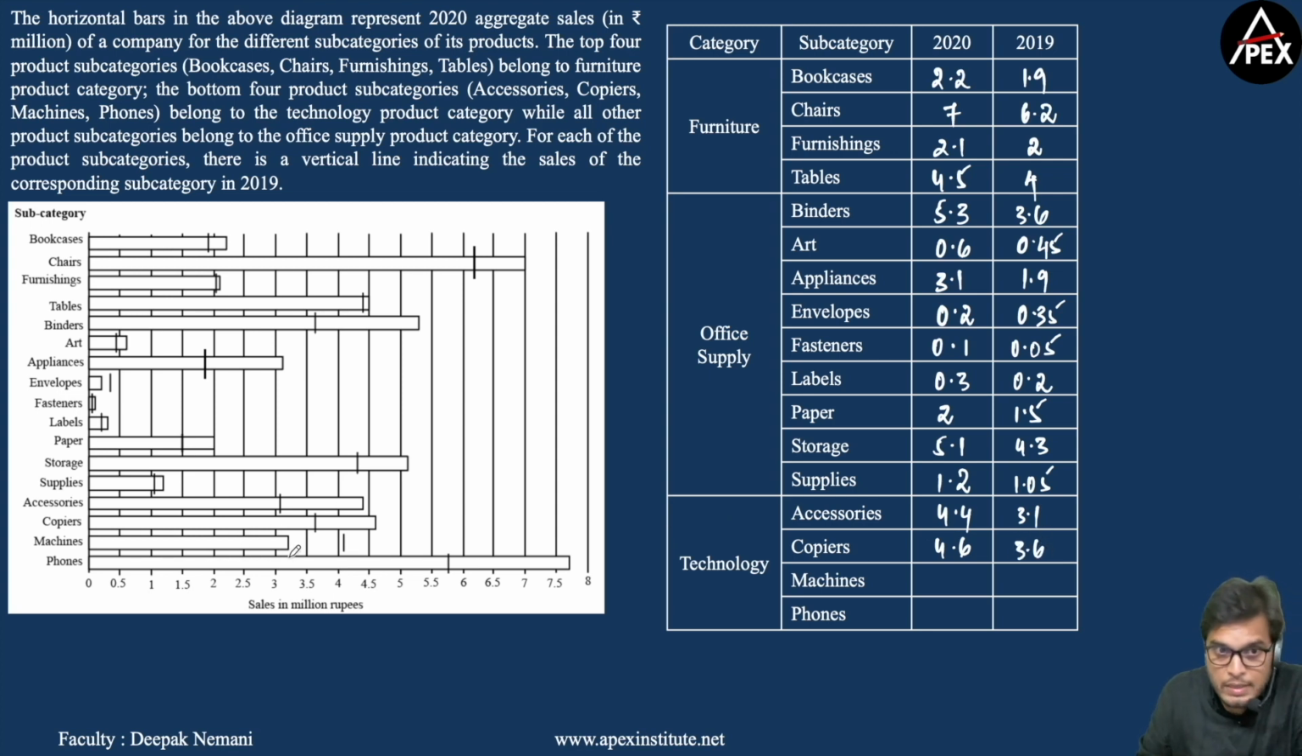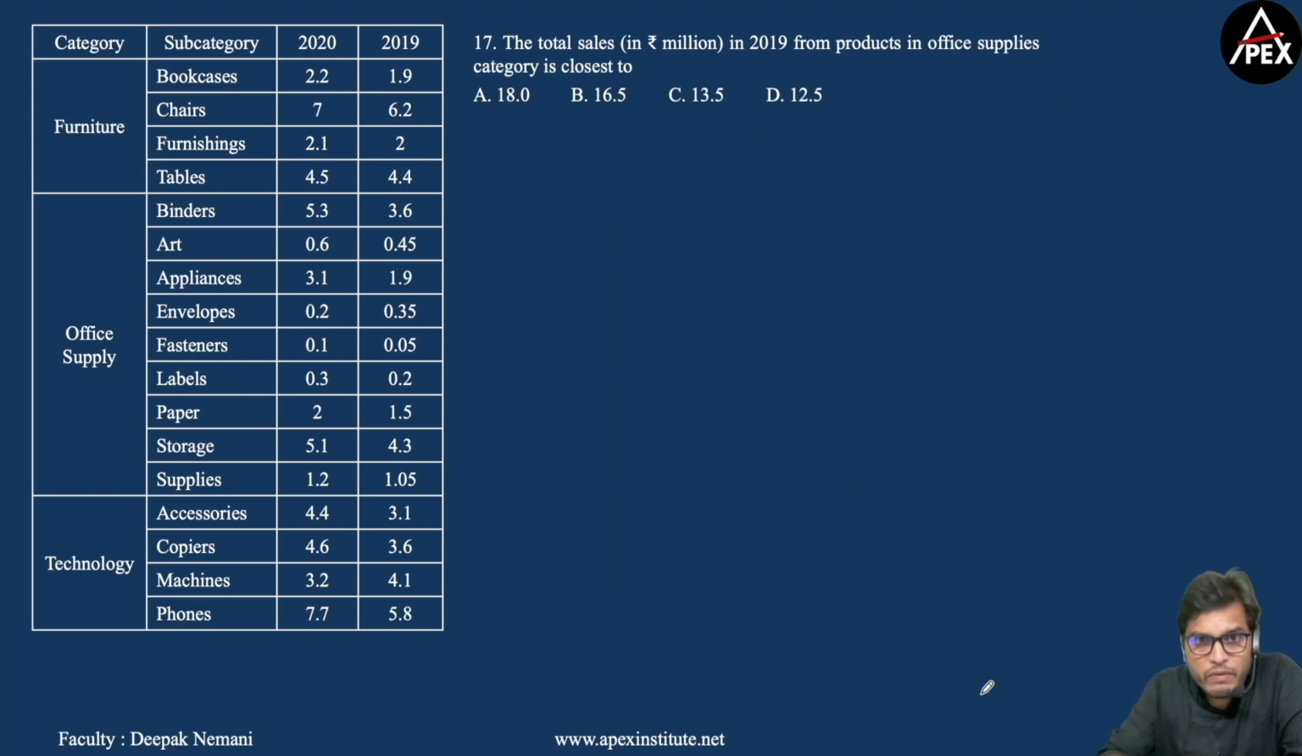Now machines, sales in 2020 is less than that of sales in 2019, so this is 3.2, and in 2019 it's 4.1. Now phones, it's more than 7.5, so let me consider this as 7.7, and this is greater than 5.5, close to 6, so let me consider this to be 5.8. Now once you make this table, you can attempt all the 4 questions asked based on the given set. Now let's move to 17th question.